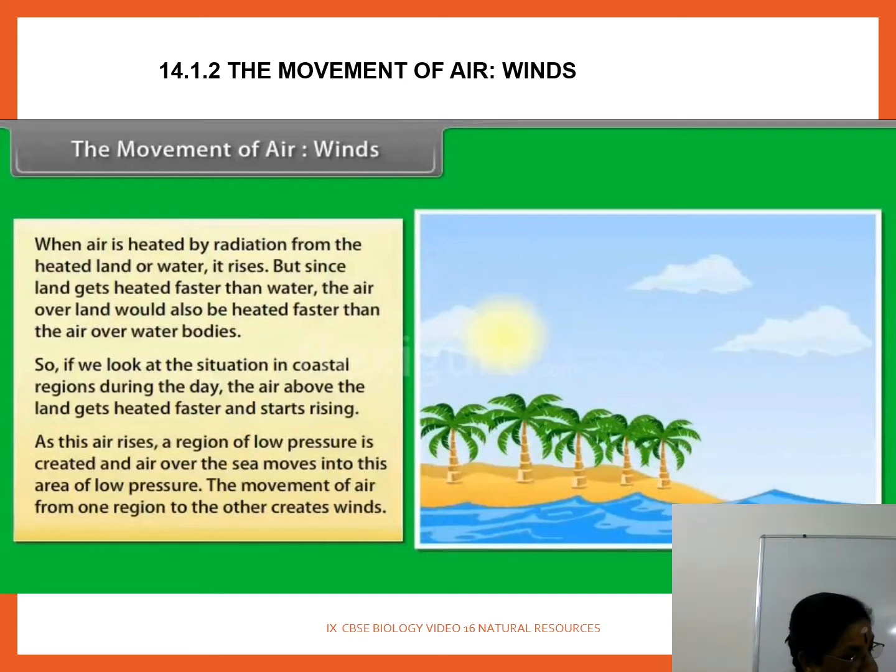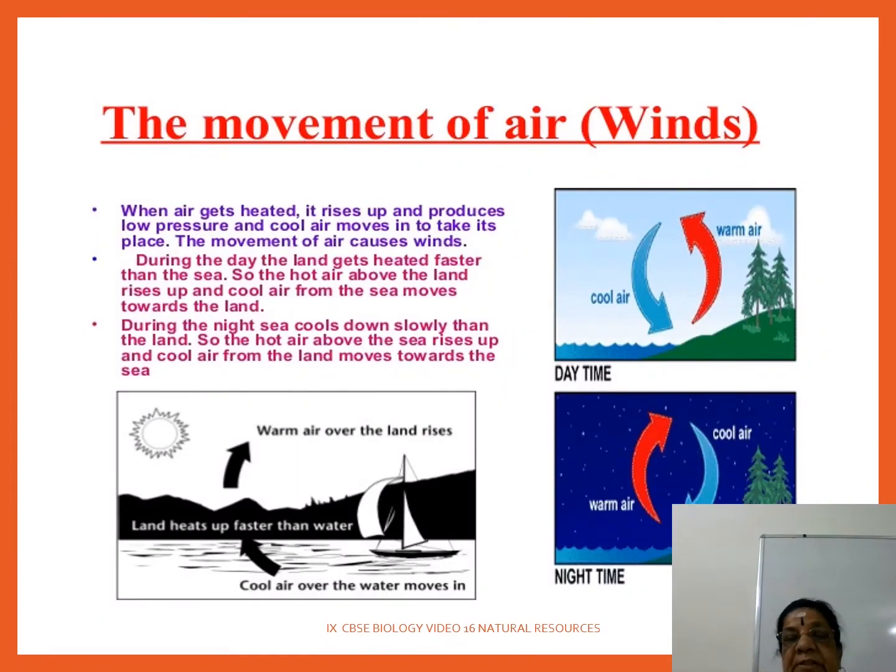So இதான் நம்ம பேஜ் 190ல இருக்கு. சரியா? 190, 191ல, 190 and 191ல இந்த description, இந்த கான்செப்ட், இந்த ஃபிகர் கான்செப்ட் வந்து உனக்கு தெரிஞ்சிருக்கணும். Right? Next one, the movement of air, அதான் wind. When air gets heated, இதே repeat ஆயிருக்கு. When air gets heated, it rises up and produces low pressure and cool air moves in to take its place. This movement of air causes wind.